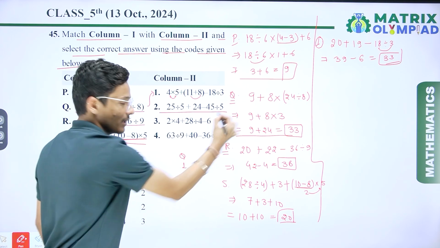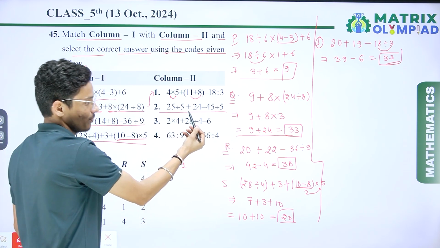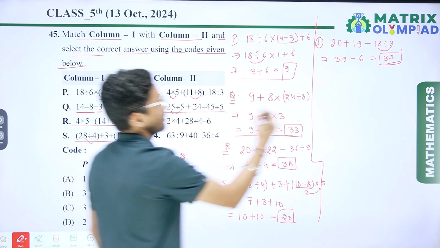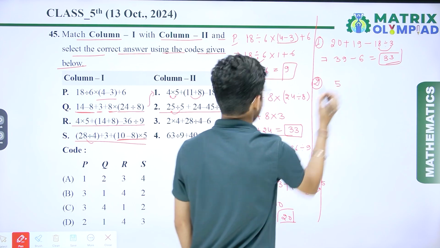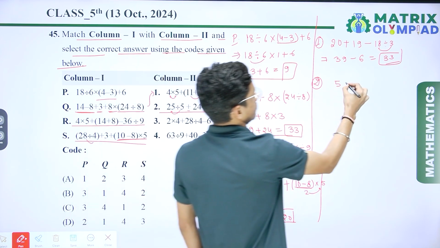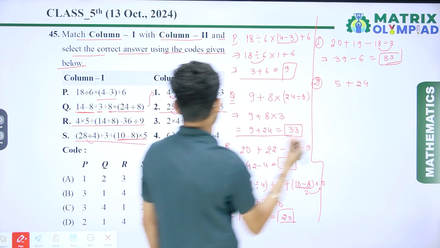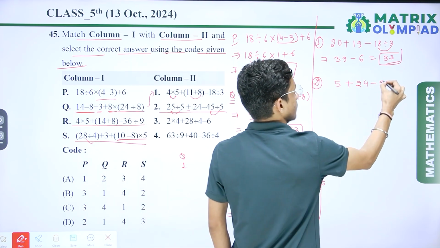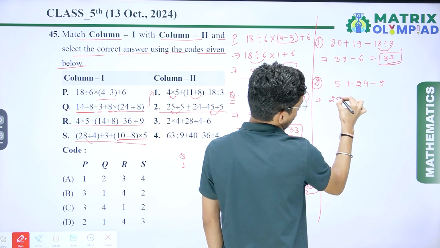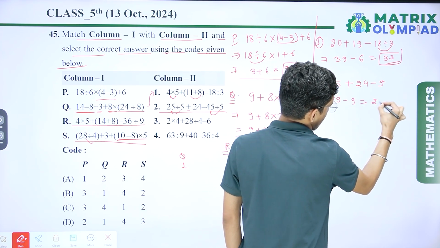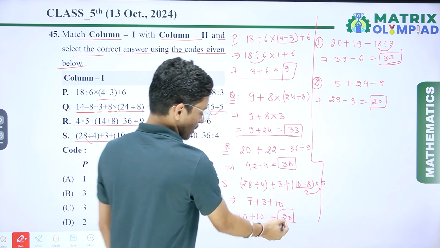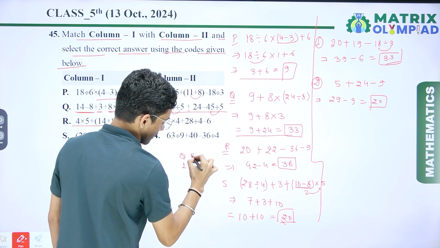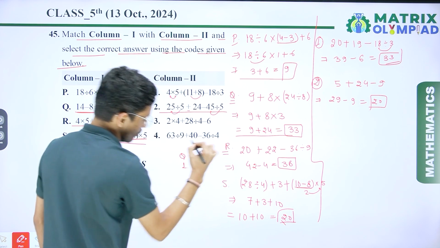Now if I solve the second one, that is 25 divided by 5 plus 24 minus 45 divided by 5. So first if I divide here, I get 5 plus 24 minus, and 5 9s are 45, so here I get 9. So if I add first, I get 29 minus 9, so here I get 20. So where is 20? Here. It means S is connected to 2.